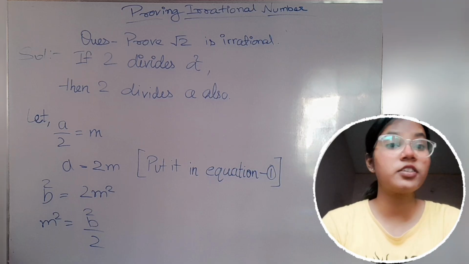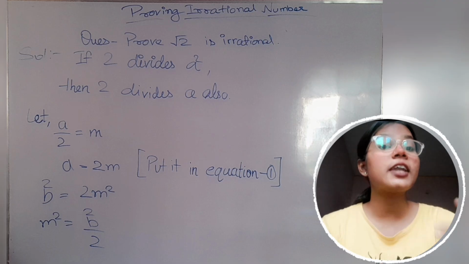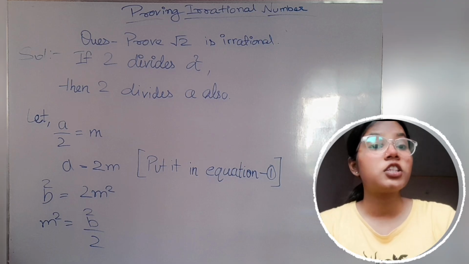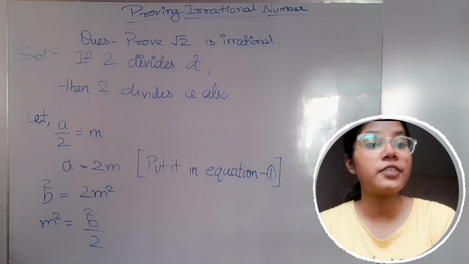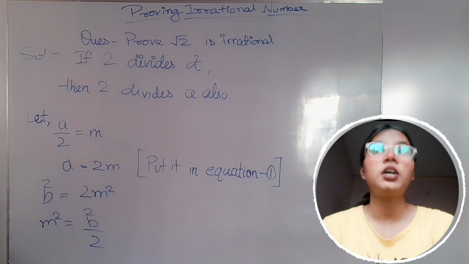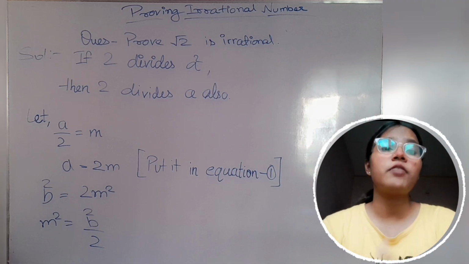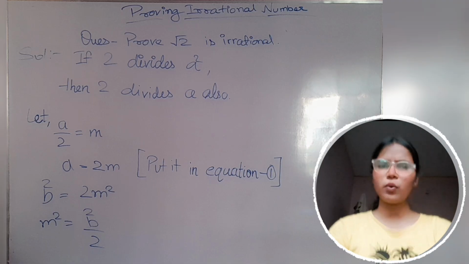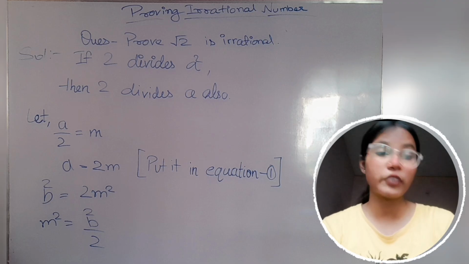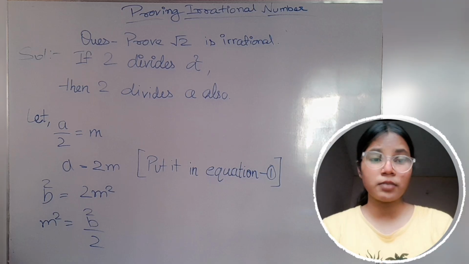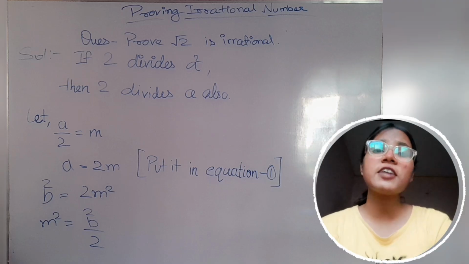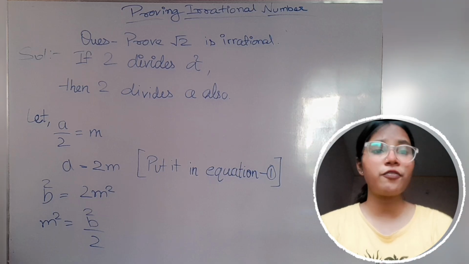If we can divide the square of that number, the cube of this number, or the power 4 of this number, then we can divide this number in normal form.